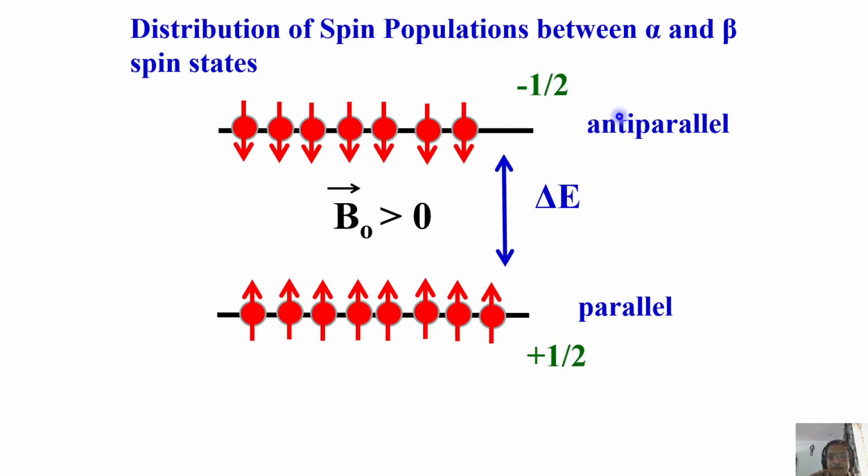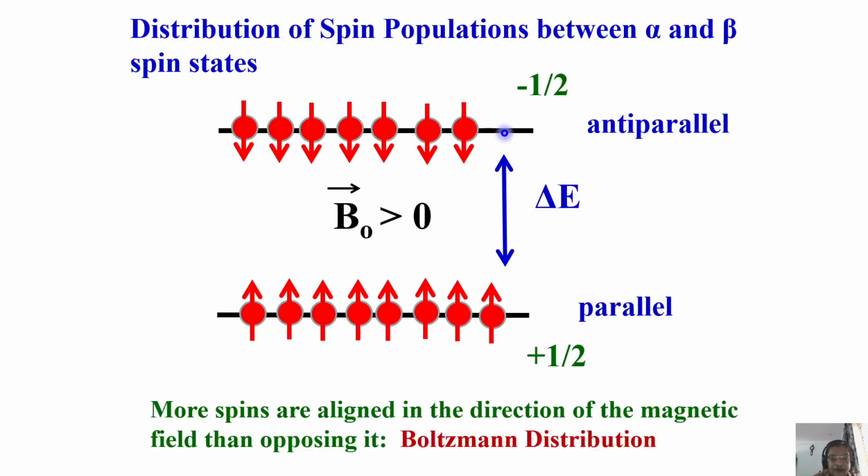These are parallel or anti-parallel orientations, and I calculate the delta E. Now, Boltzmann population tells me there are more spins aligned in the direction of the field than opposing it. That is the definition of Boltzmann population distribution.